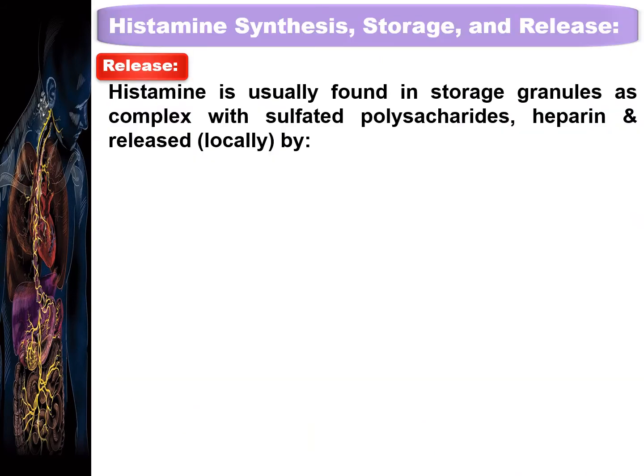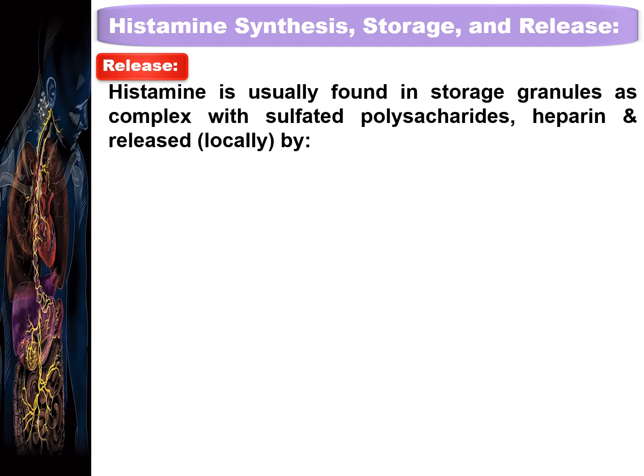Now, after the discussion about synthesis and storage of histamine, let us discuss the different mechanisms which are responsible for the release of histamine.